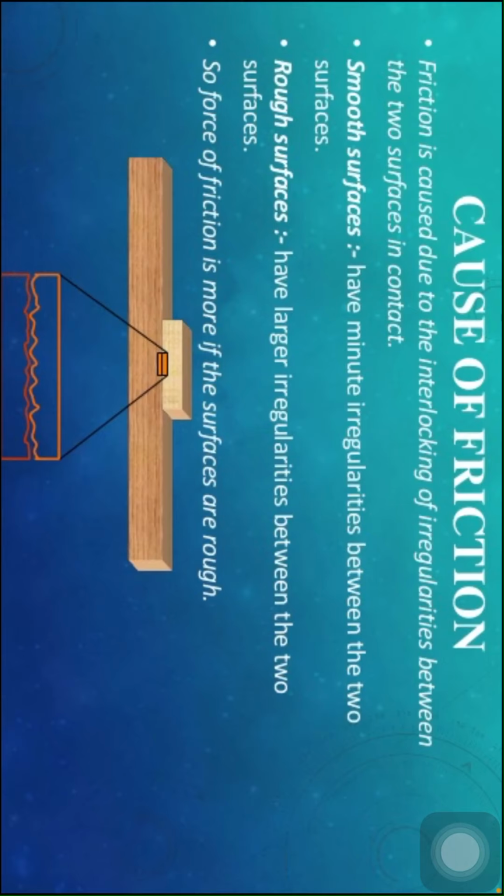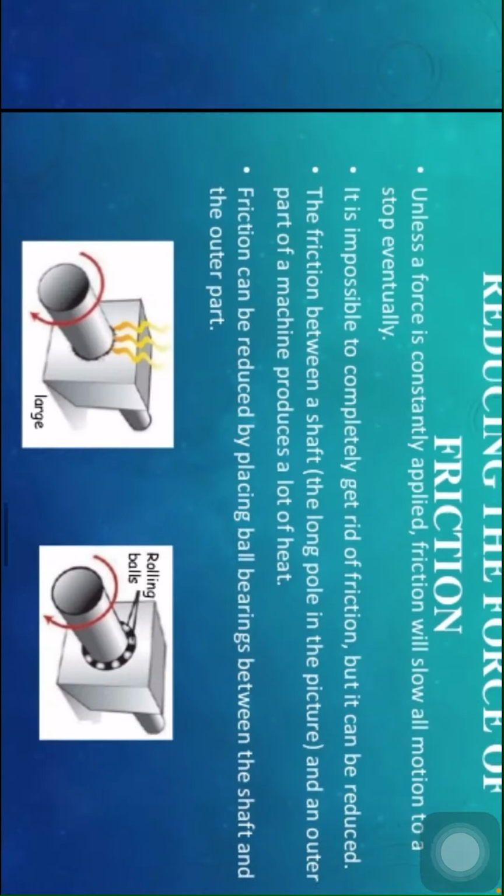So I repeat, children, cause of friction. Friction is caused due to the interlocking of irregularities between the two surfaces in contact. The smooth surfaces have minute irregularities, and rough surfaces have larger irregularities between the two surfaces. So the force of friction is more if the surfaces are rough, children.